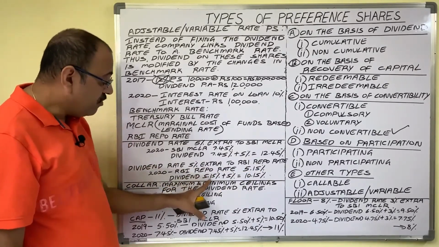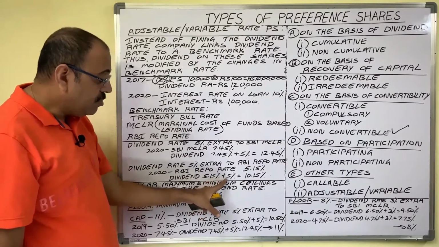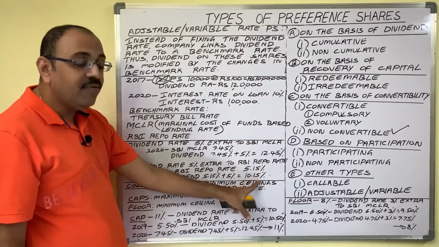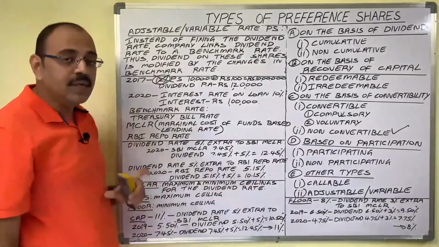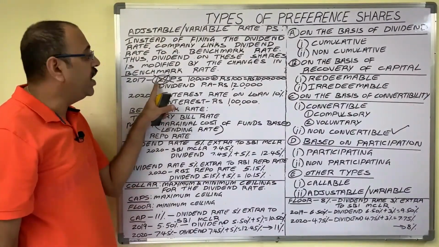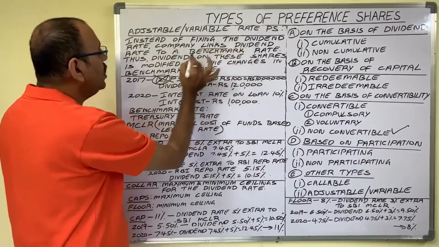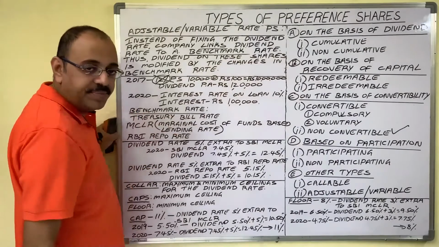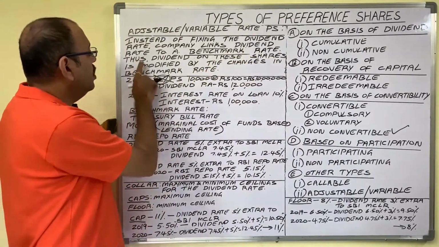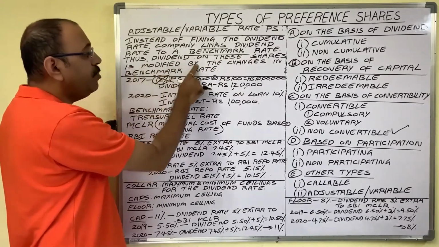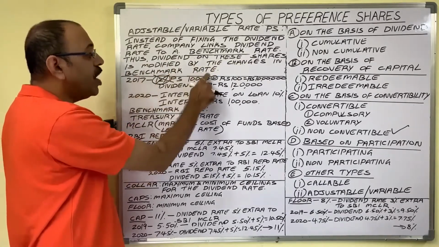Dividend will be 5.15% plus 5%, that is 10.15%. Thus, instead of fixing the dividend rate, dividend is linked with a benchmark rate. See the continuation. Thus, dividend on these shares is modified by the changes in benchmark rate.